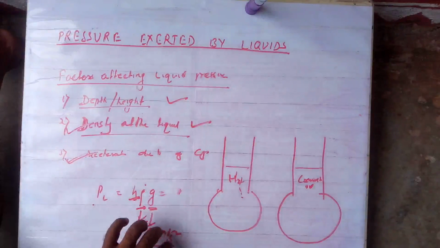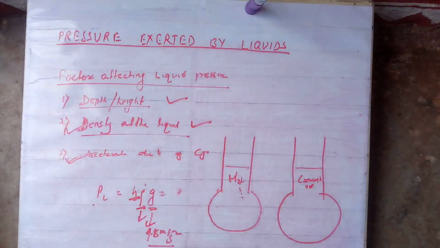As you go deeper and deeper, you will feel more pressure. That's why deep sea divers wear a special type of suit. If they do not wear the special suit, what will happen? As they go deep into the sea, the liquid pressure is so high that the person may die because of the pressure. Am I clear?